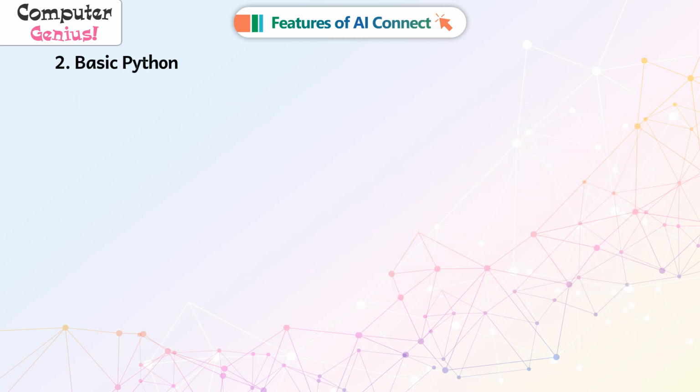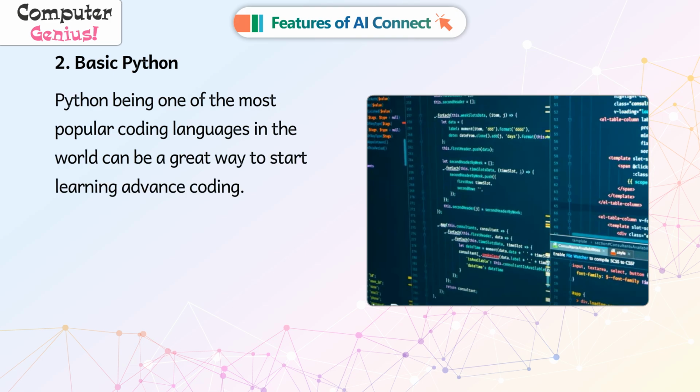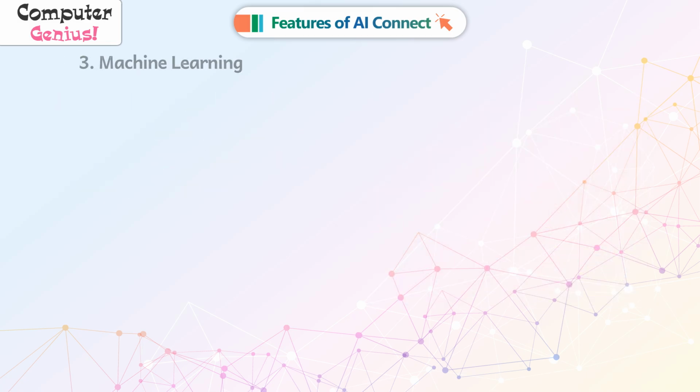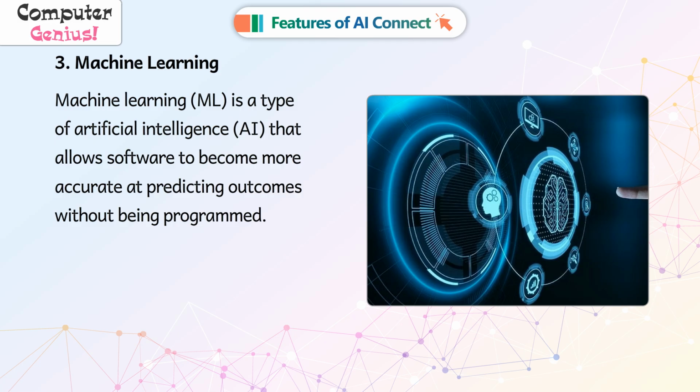Basic Python. AI Connect also introduces the coding language of Python to the new order. Python, being one of the most popular coding languages in the world, can be a great way to start learning advanced coding. Machine learning. Machine learning, ML, is a type of artificial intelligence or AI that allows software to become